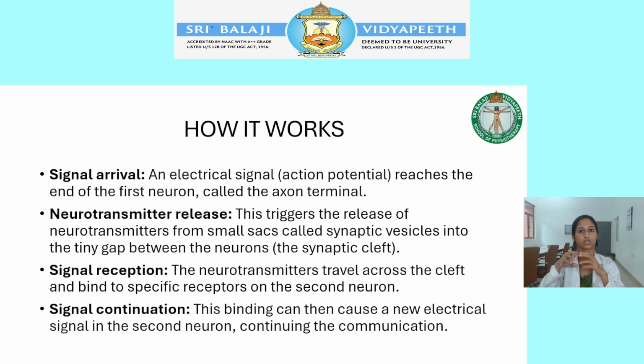During this binding process, the second neuron converts the chemical signal into an electrical signal. Once it is converted from chemical to electrical, it starts to fire an action potential. This is the real work of the synapses.